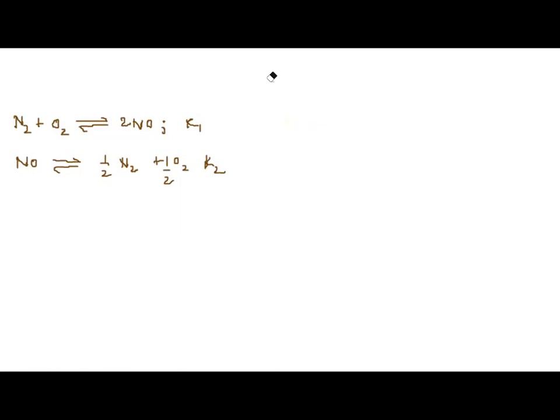They have reversed the reaction first, and second, they have divided the reaction by 2. These are the 2 things that are done. So let us see what we can do. On reversing, the new equilibrium constant becomes 1 by K1.